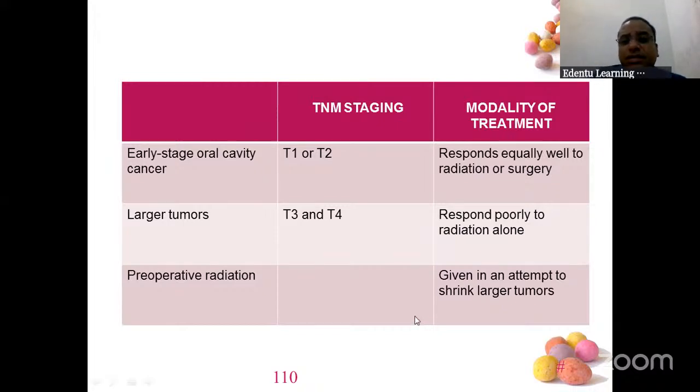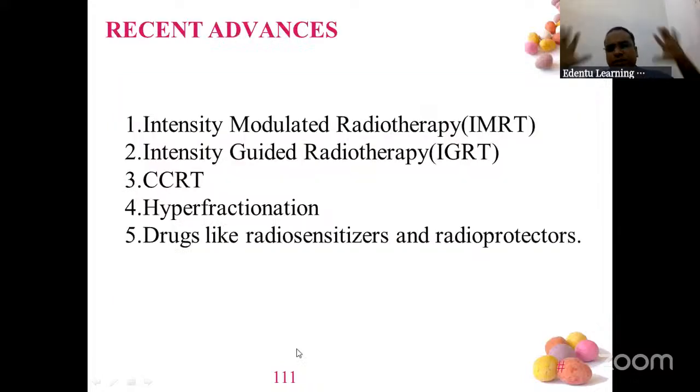So this is how you have to do it. If the patient is in T1 or T2 condition, TNM staging, early stage of cancer, then you can respond equally well to radiation or surgery. If large tumors are there, T3 and T4, then radiation alone will do. Preoperative radiation is given in an attempt to shrink large tumors. If a big tumor is there, preoperatively bring it to a smaller size, do an operation, and remove the tumor. Then the recent advances in radiotherapy, 5 types. No need to go in detail, just the names will help. If you have time, you can read this.